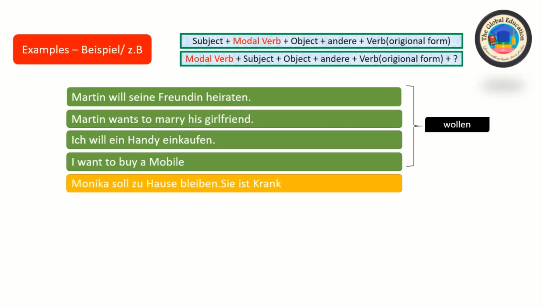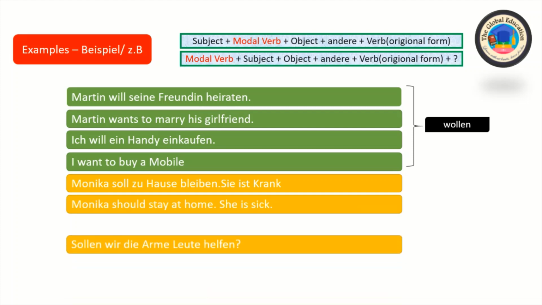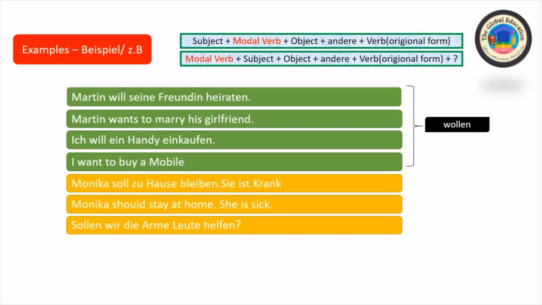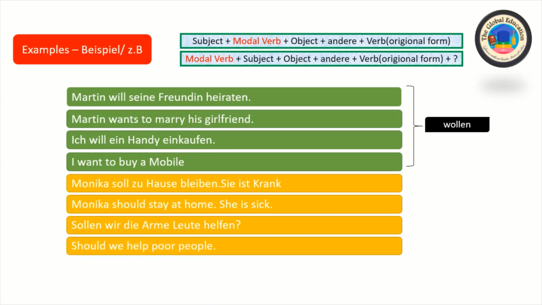Monika soll zu Hause bleiben. Sie ist krank. Monika is the subject, soll is the modal verb, and bleiben is the verb. It means Monika should stay at home. She is sick. Sollen wir die armen Leute helfen? Sollen is the modal verb, wir is the subject, and helfen is a verb. It means should we help poor people? So these are the sentences using sollen.